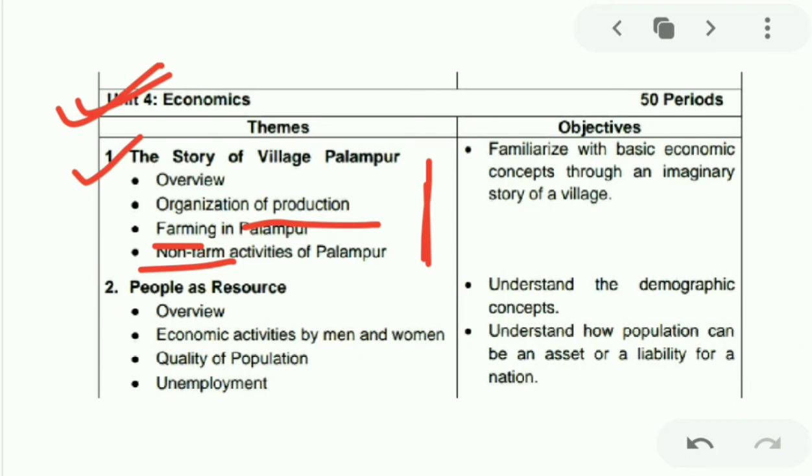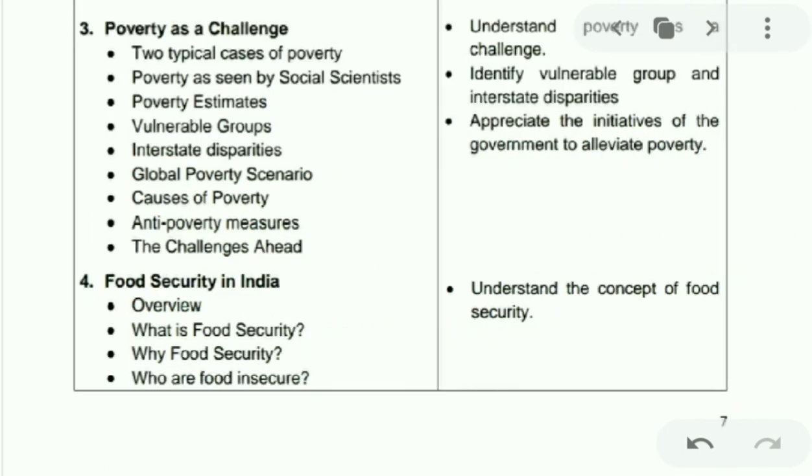In the second chapter, you will be studying people as a resource, how people act as a resource. Here, economic as well as non-economic activities will be studied. Economic activities by men and women will be described. Quality of population and unemployment are the factors that you will study.